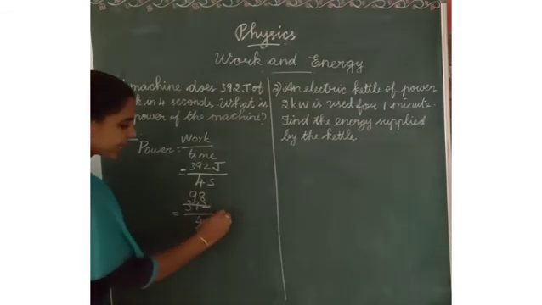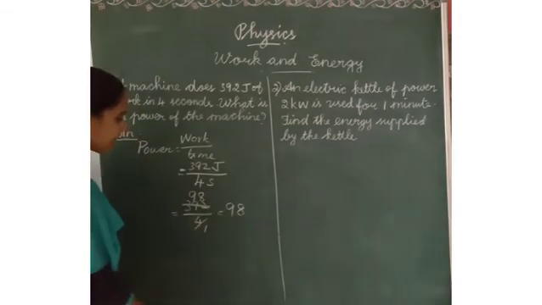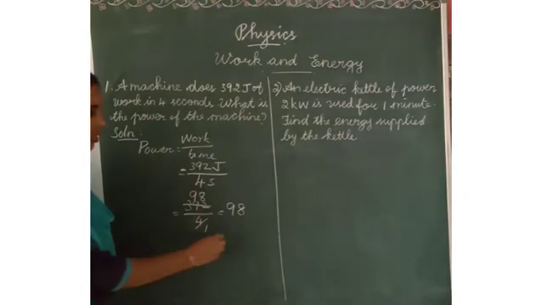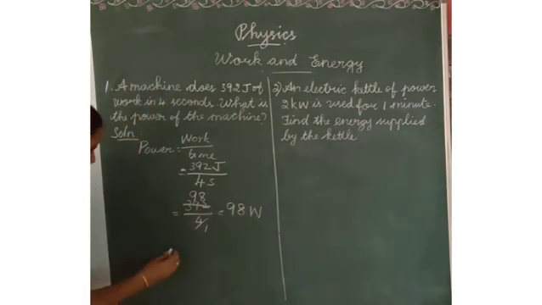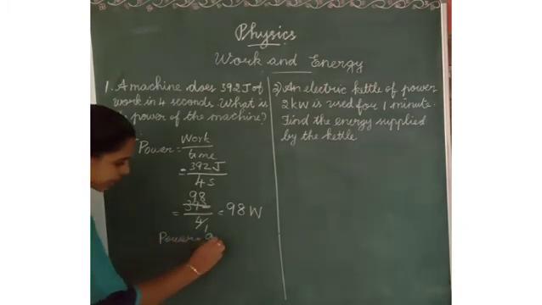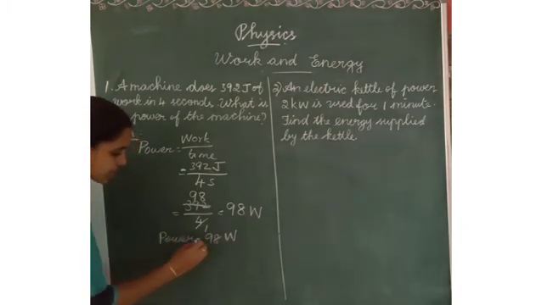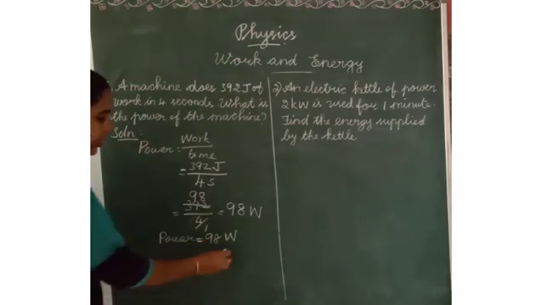How much here? 98. What is the unit of power? Watt. So power is equal to 98 watts. This is the answer.